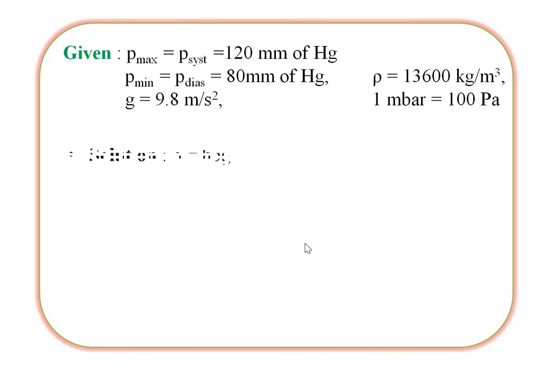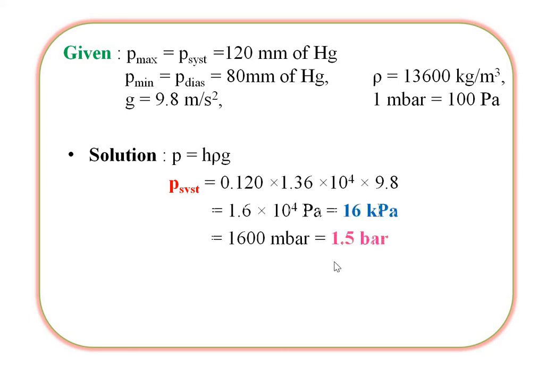Solution: first we write the formula P equals h rho g. So P for the maximum, systolic, having the value 120 millimeter, that means 0.120 into 13600, converted into 1.36 into 10 raised to 4, into g having the value 9.8. Multiplying, we get the value 1.6 into 10 raised to 4 Pascal, or simply 16 kilopascal.